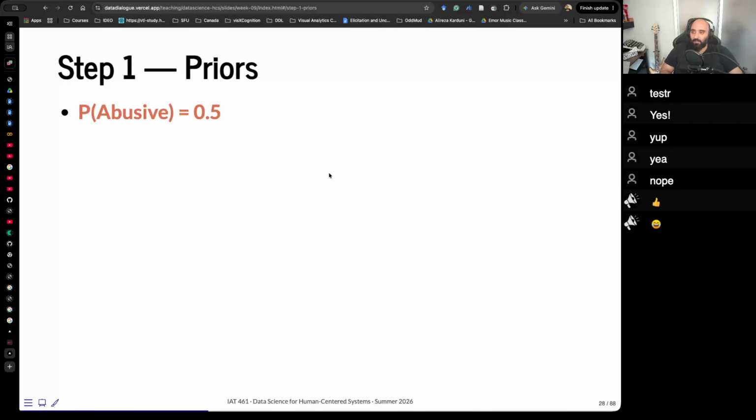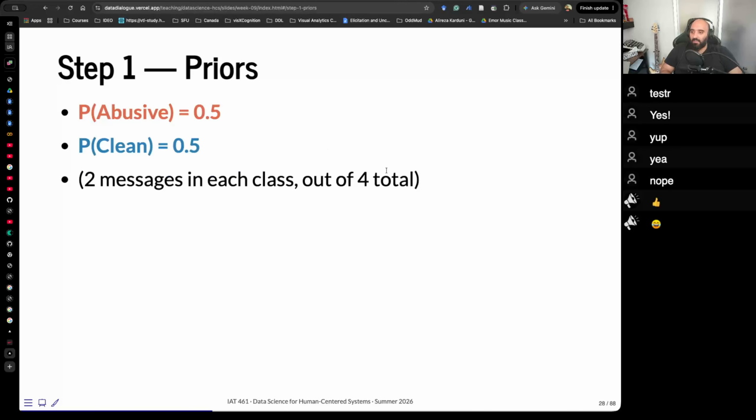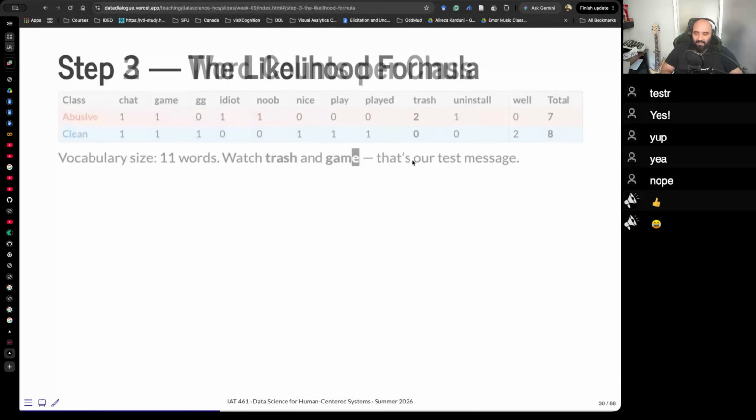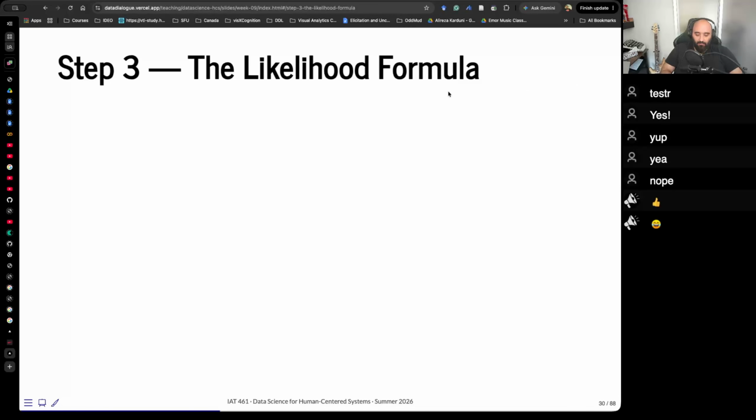So let's look at priors. Our priors are 0.5: 2 messages in each class out of 4 total, right? This is the word counts per class. We've seen this before. We have the total, we have the count here. We have an 11-word vocabulary size. So watch, trash, and game. That's our test message.